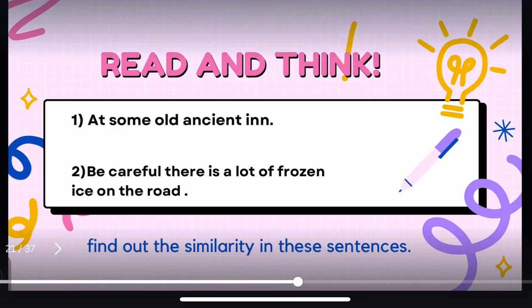Now let's pay attention to these sentences and make a connection between the synonyms and the similarity in these sentences. At some old ancient inn. The second sentence: be careful, there is a lot of frozen ice on the road. Can you find out the similarity in these sentences? Let's check it out. Did you guess it right or not?